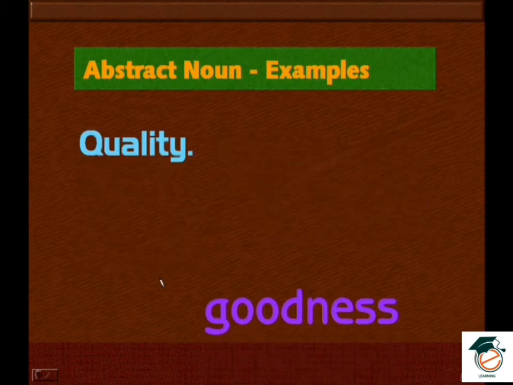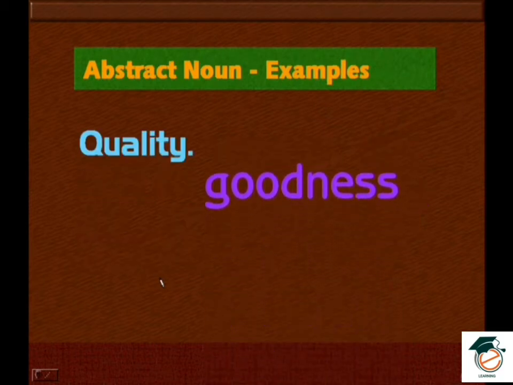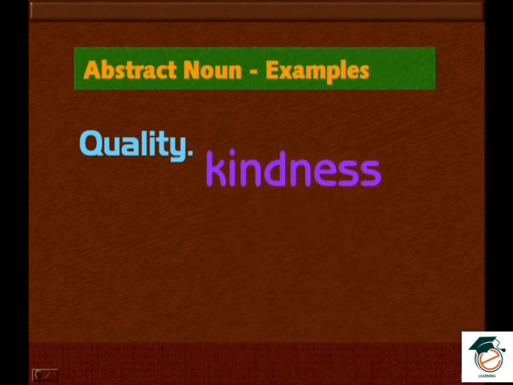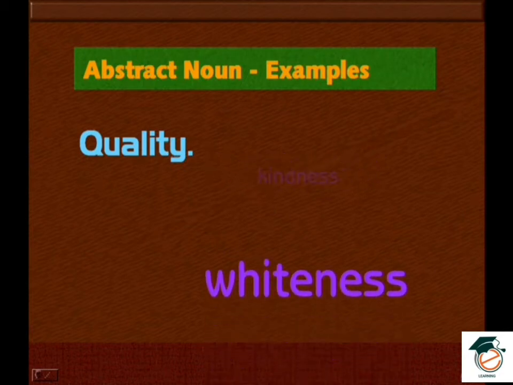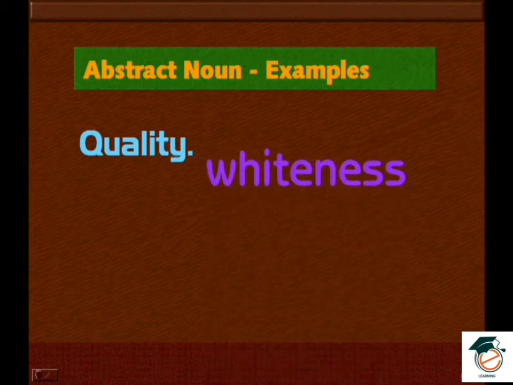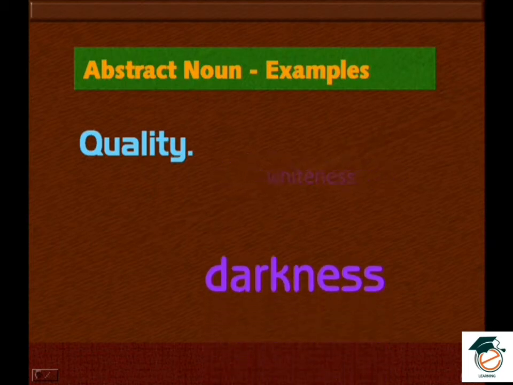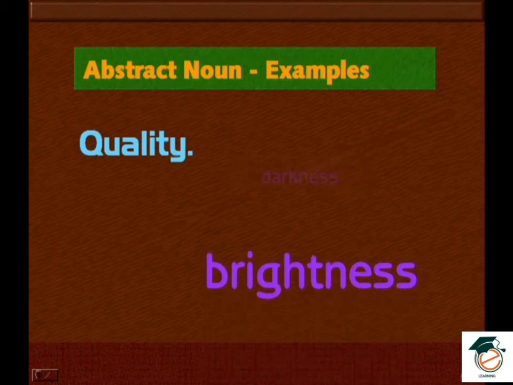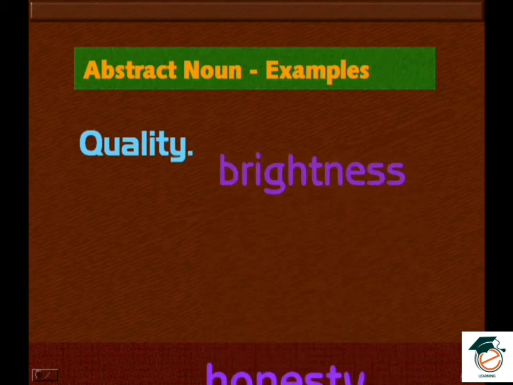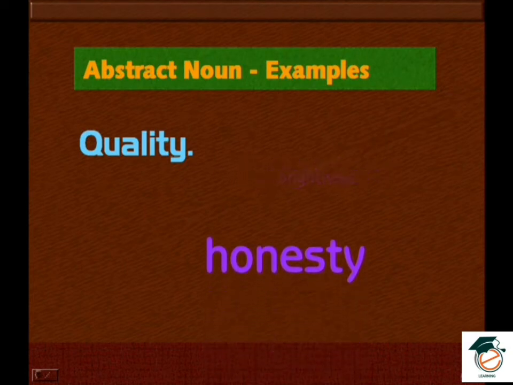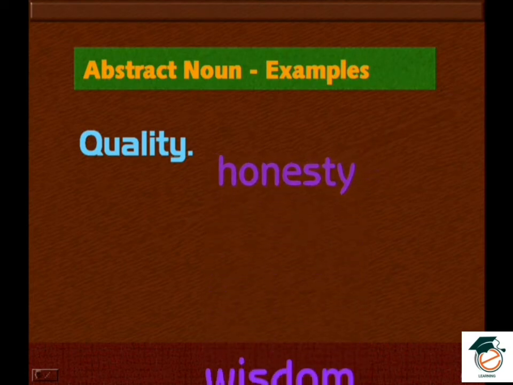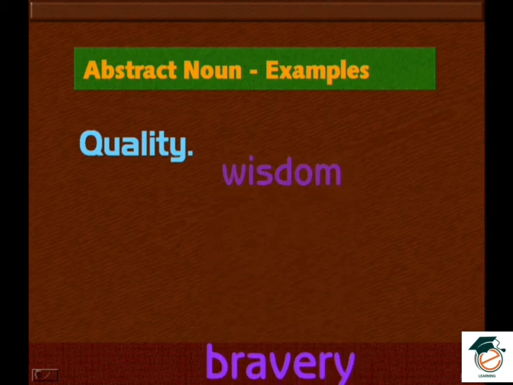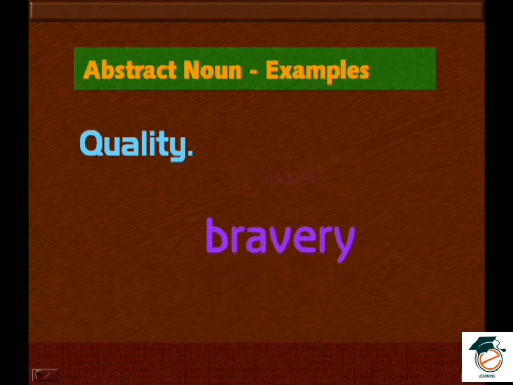Fine. So here are the qualities: goodness, kindness, whiteness, darkness, brightness, honesty, wisdom, bravery.